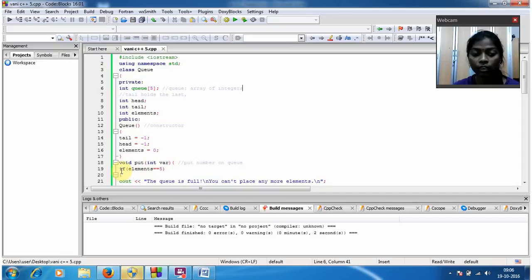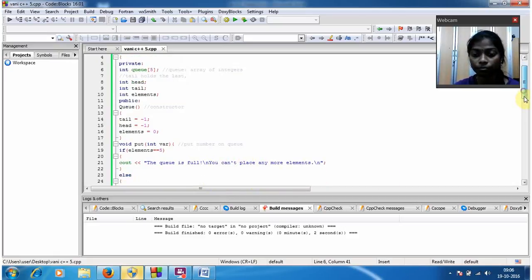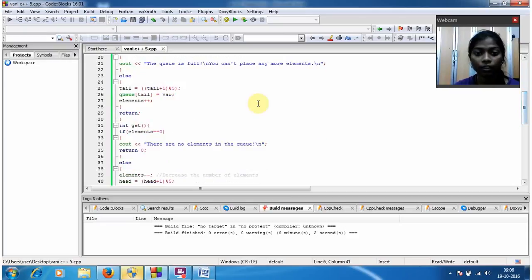Now I am going to give an if condition, so if element double equal to 5, cout is used to display the output, so I am going to give cout: the queue is full, you can't place any more elements. And else tail: now I am going to give the formula tail is equal to tail plus 1 percentage 5, and q of tail equal to variable, and now I am going to increment the element, so I am giving element plus plus, and return.